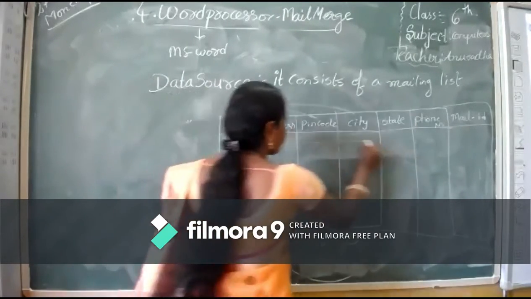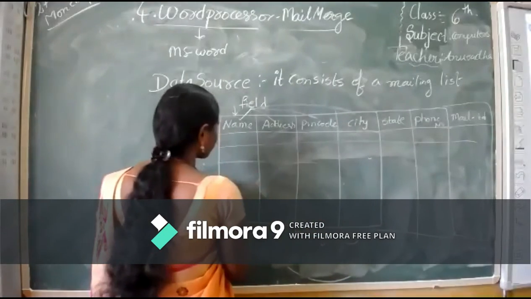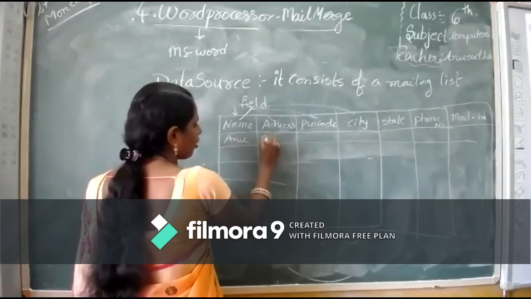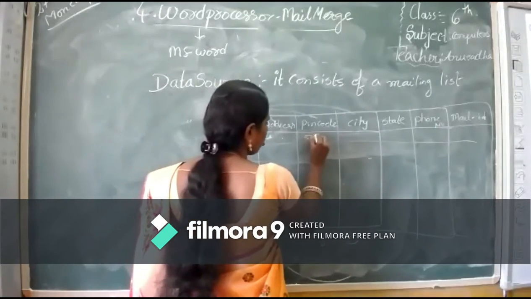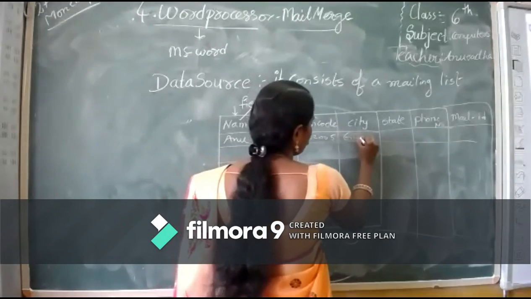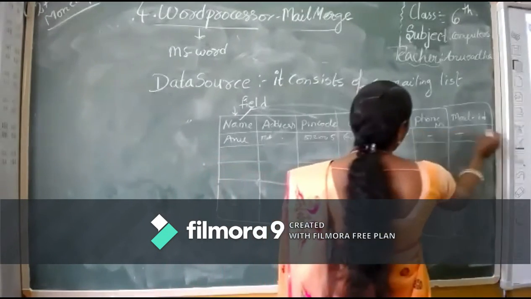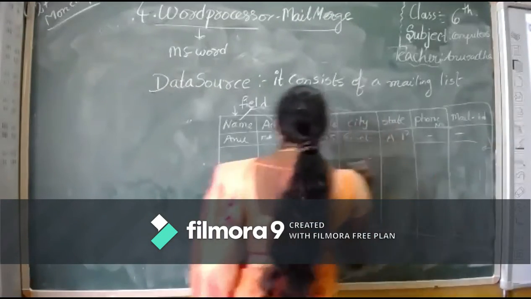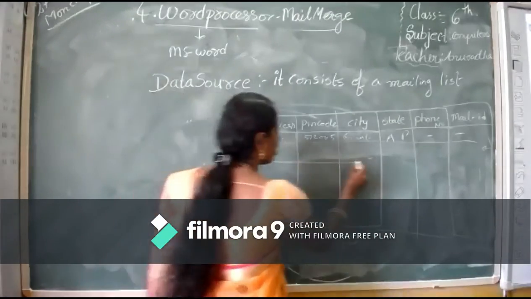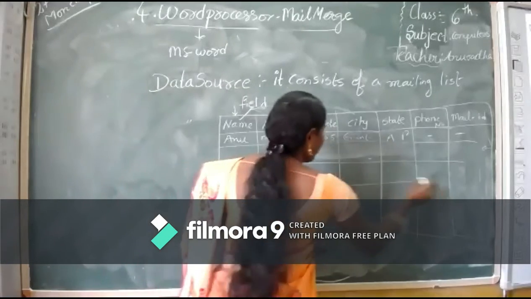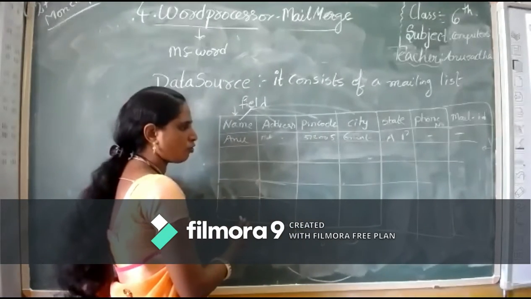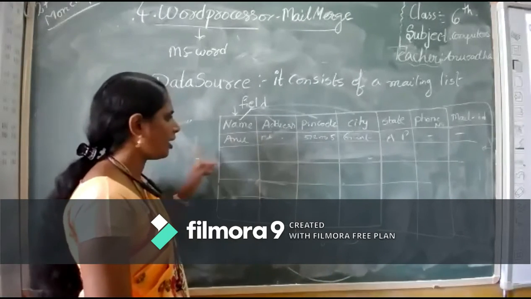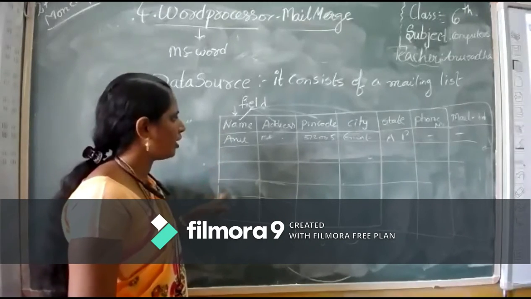Now we will write the information of the first person: flat number so and so, pin code, and next city Guntur, state Andhra Pradesh, phone number, mail ID. After completing the first student's entry, just click on enter and you will get the next row. Now enter the second student's details. Like this, we will enter all the students who are there in our school or in our organization.